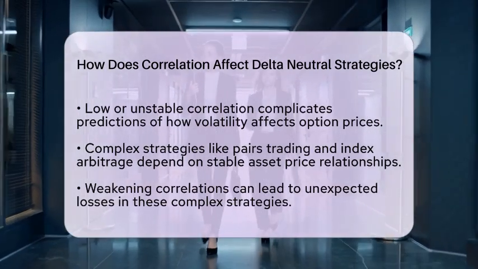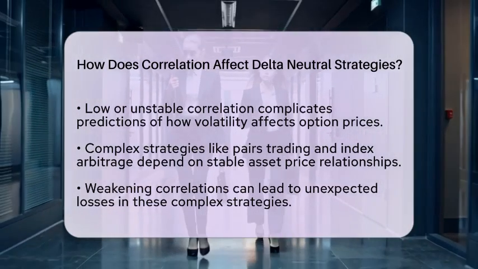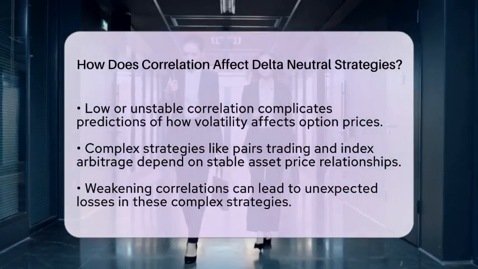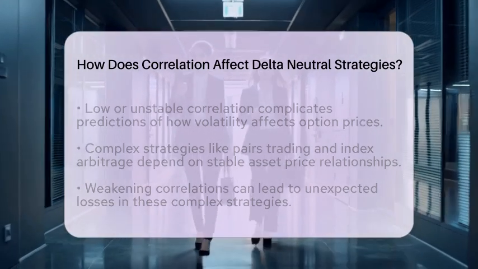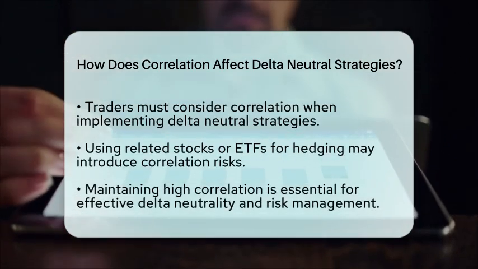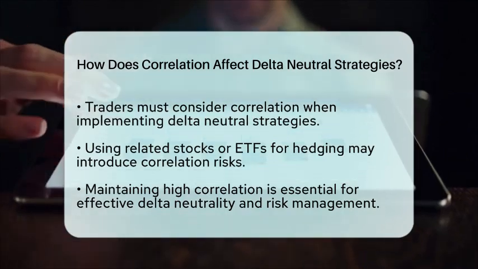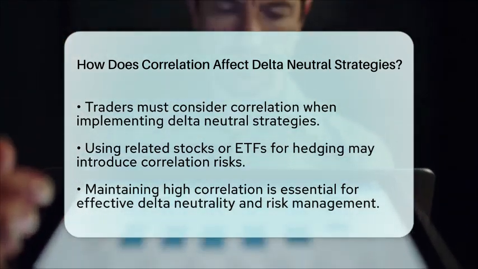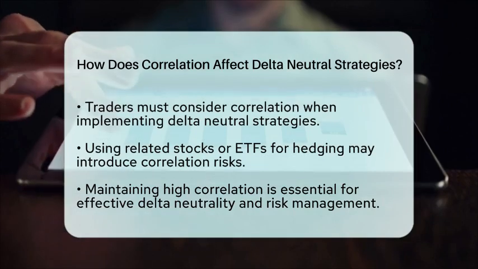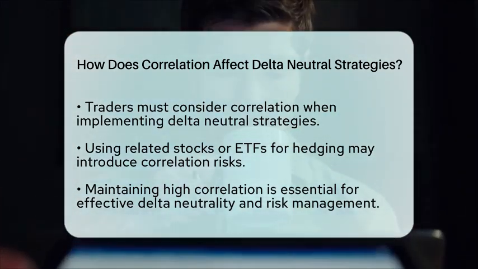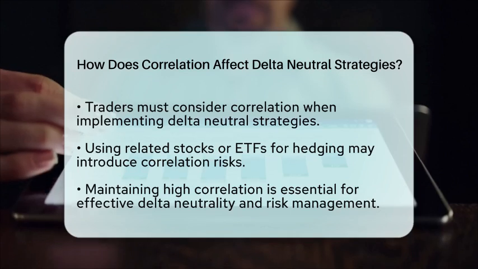Finally, practical application is vital. When implementing delta-neutral strategies, traders must consider the correlation between the underlying stock and any hedging instruments. For instance, using stock shares to hedge options on that stock assumes a correlation close to 1. If you use related stocks or exchange-traded funds, the correlation may not be perfect. This requires more sophisticated modeling and risk controls.